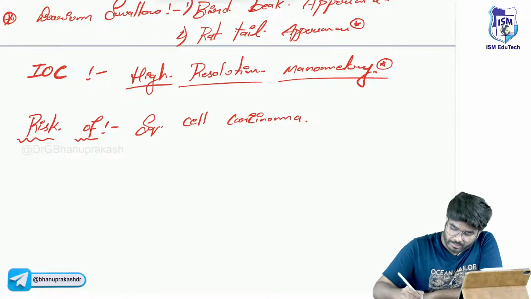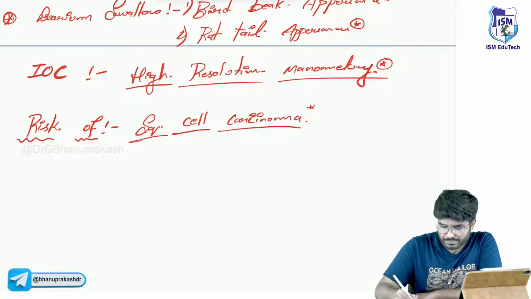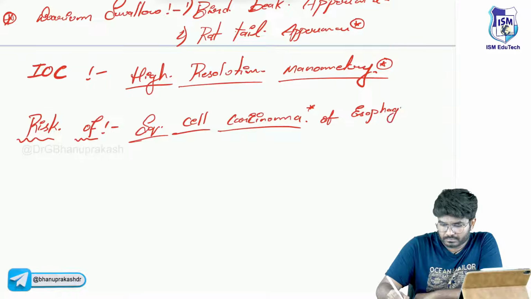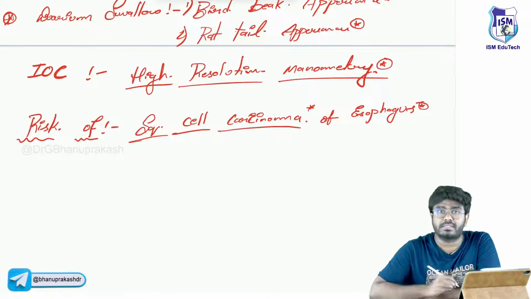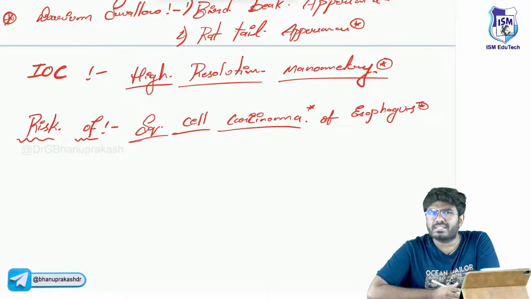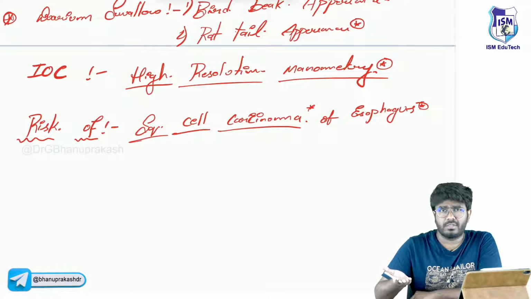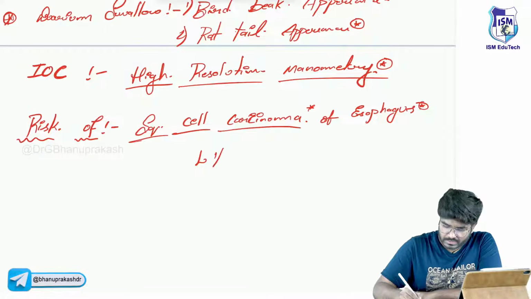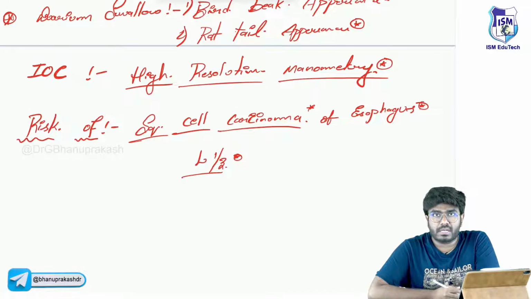I am at risk of developing squamous cell carcinoma of the esophagus. Okay, squamous cell carcinoma of the esophagus. In which region? What is the most common site of squamous cell carcinoma of the esophagus? Upper one third, middle one third or lower one third? Use your logic and tell me. Lower one third. Okay, so the risk of squamous cell carcinoma is going to be seen in the lower one third.